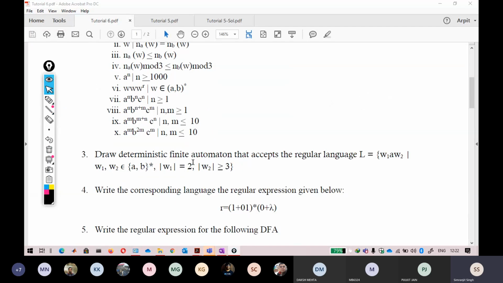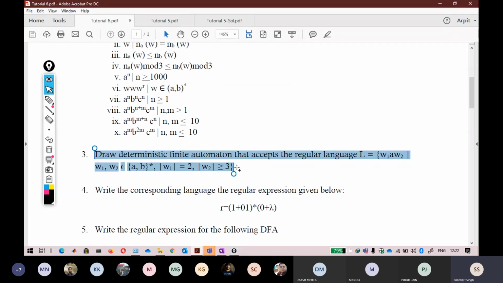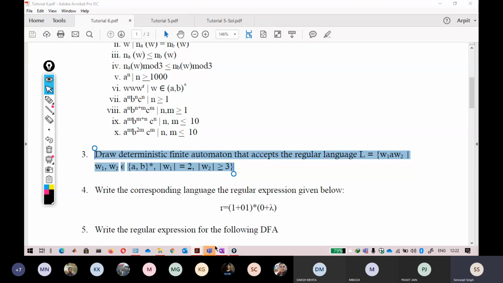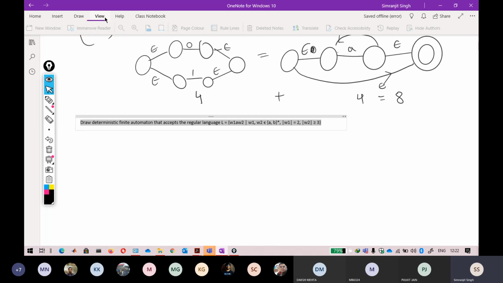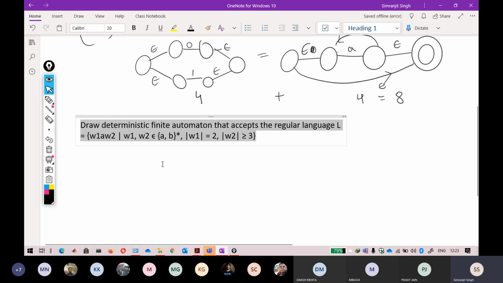Now again, I will always try to add one DFA question here. This is a very simple DFA question. I think you can easily do this. Just draw the automata for this one. I just write it here. So W1. Just understand why I have given you this type of question, because I want you to understand what exactly they are saying by looking at the question. All of the time I used to explain what exactly is given in the question, but now it's your turn to understand the statement and to draw the automata.